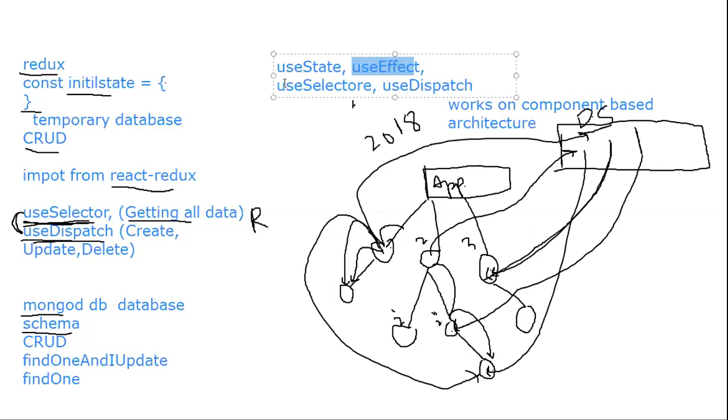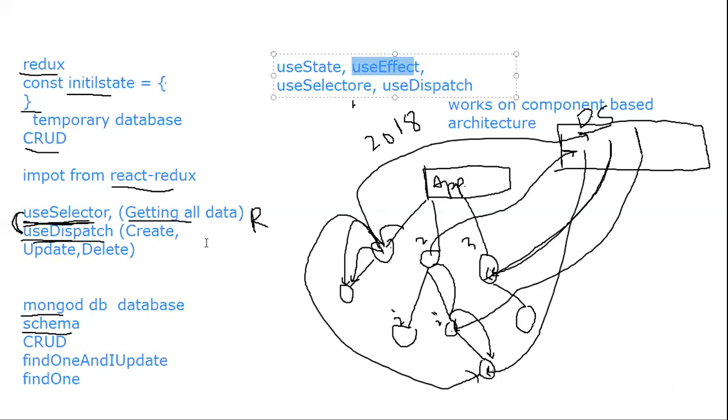What is useSelector for? Anyone can speak, please. useSelector, we have only just been taught: whenever you are reading the data, getting data from Redux. That's clear. Again, useDispatch: please try to write down in chat why we are using useDispatch. Please, then only you will understand. For updating the data, not getting data. Karan Singh, good, correct, bro. CRUD, sorry, CUD: create, update and delete. For reading, we use useSelector.